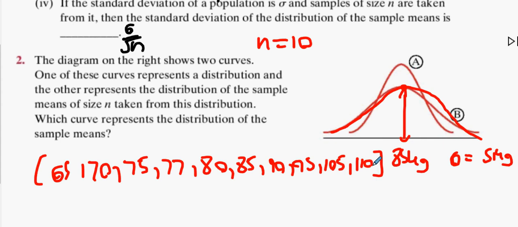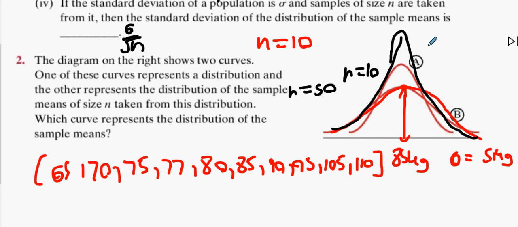That's why the height of the mountain goes up, because when you're taking samples of 10 people, you're more than likely to average 85. If I take samples of 50 people, I'm really likely to. So if you imagine A is n equals 10, where I average 10 people at a time, and I start averaging 50 weights at a time, I'll be really likely to get an answer of 85. For argument's sake, call that distribution C. And my standard deviation goes down because you're taking such a large population, you're more than likely to get a better representative of the full population, alright?